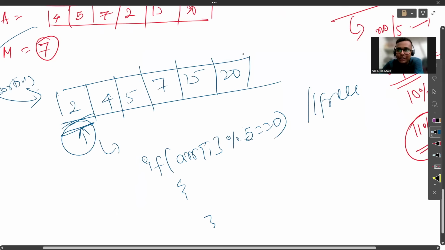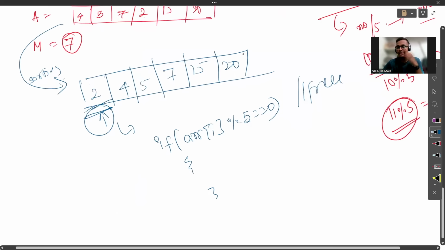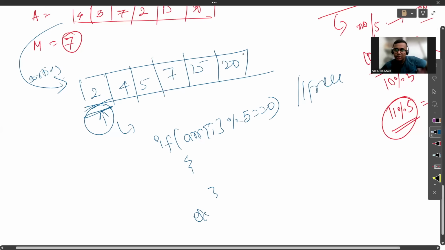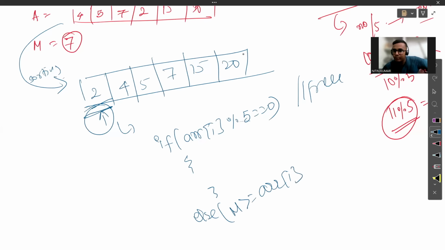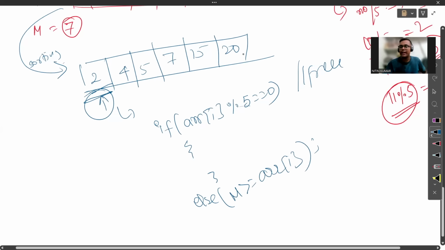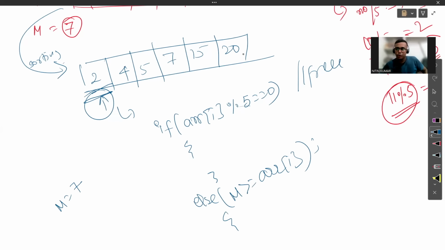So if it does not come free, then we have to go to the next condition: can we buy it? So we have to check whether the value we have is greater than or equal to array of I, then only we could buy. If we have more than or equal to the amount of the candy, then only we could buy it. The M we have is initially 7. The price 2, could we buy? Yes, we could buy.